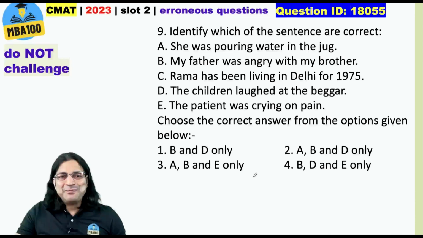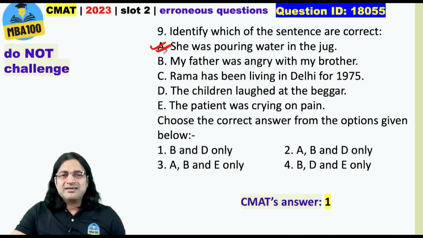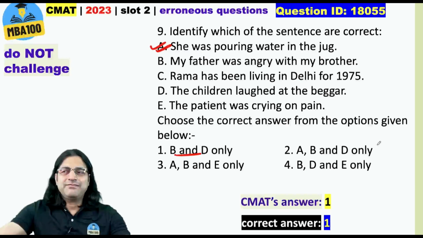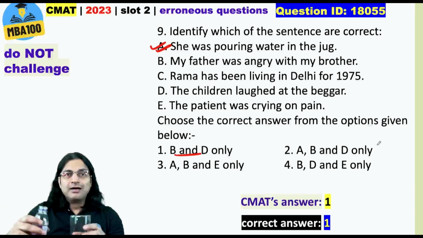What about this one? Many people wrote to me that there is no problem with A, right? CMAT's answer is 1, only B and D. Okay. And you want the answer to be A, B and D. Okay. But no, CMAT is absolutely all right here. And look at me very carefully. There is a glass. I am pouring water into it.